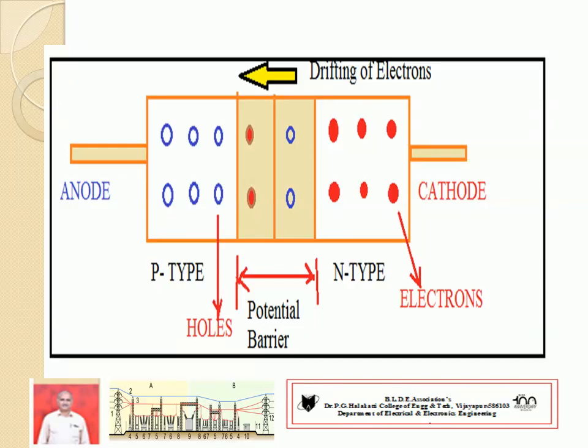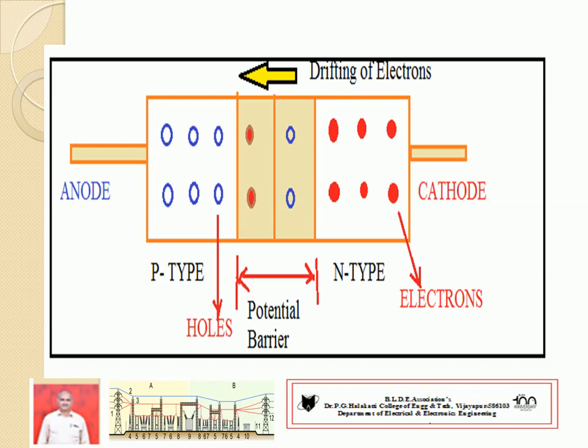When no EMF is applied, some electrons cross the potential barrier or depletion region, and some holes cross the PN junction and come into the N-type region.